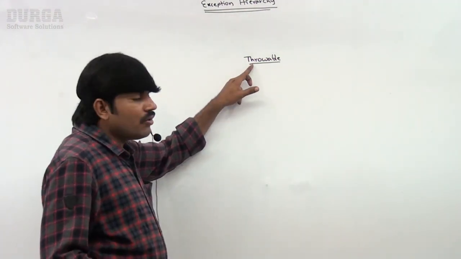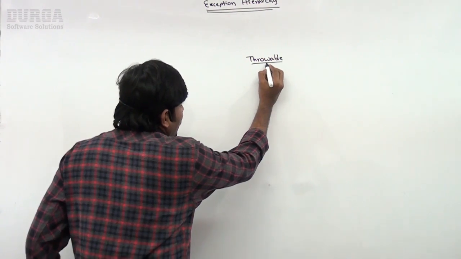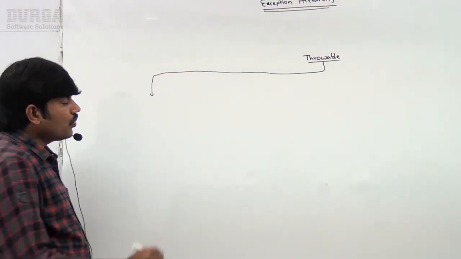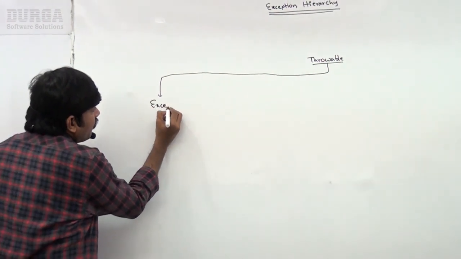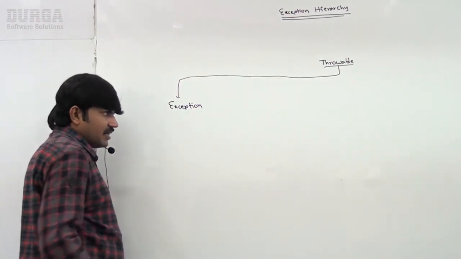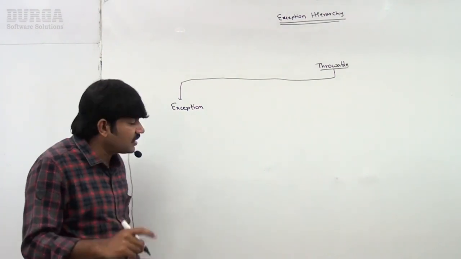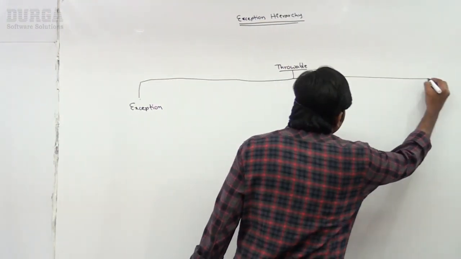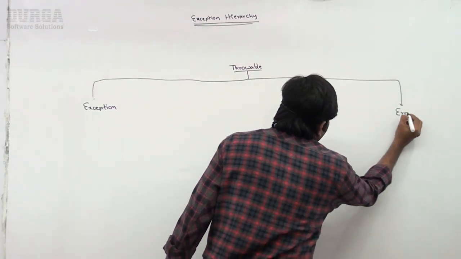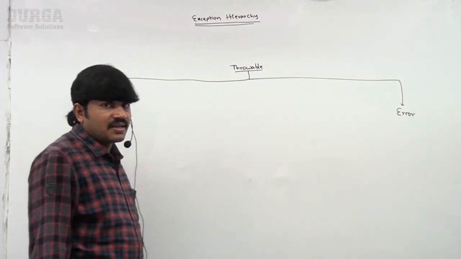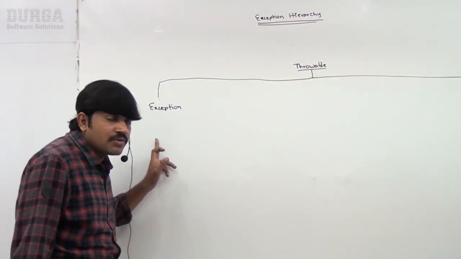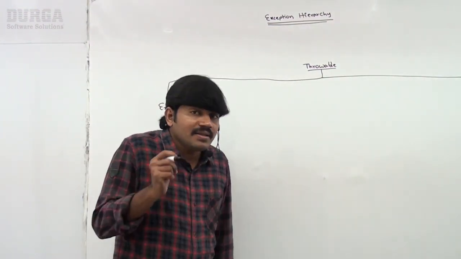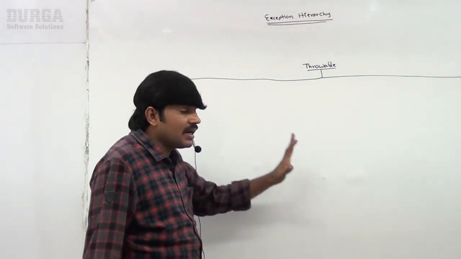Next, do you know Throwable class contains 2 child classes? Observe very carefully. Two child classes are there. What is the first one? Exception. The second child class is Error. How many child classes are there for Throwable? 2 child classes. The first one is Exception, the second one is Error.